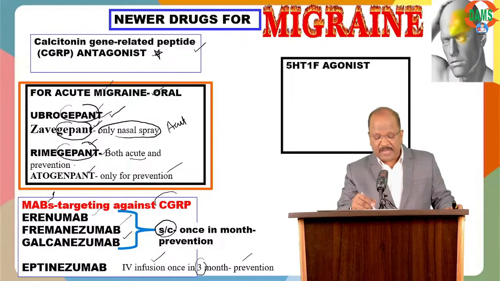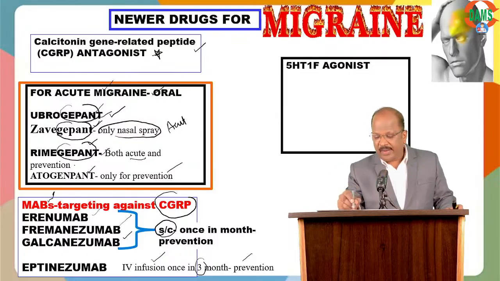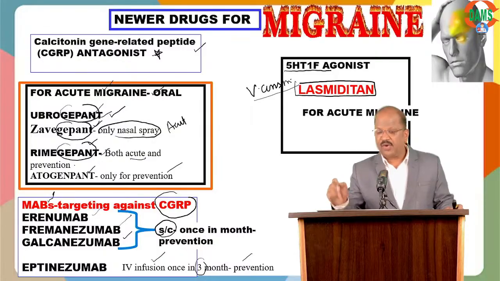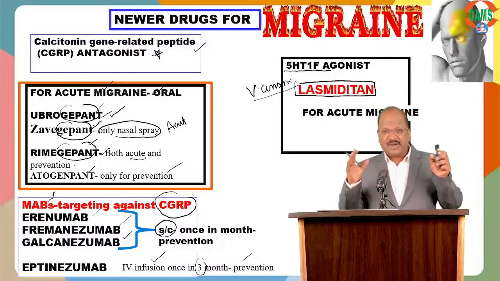So all these monoclonal antibodies are useful only for prophylaxis. And finally, one latest point. For treatment of migraine, we have one more drug, a 5-HT 1F agonist called lasmiditan. The latest, it's a vasoconstrictor approved for treatment of acute migraine. That finishes some latest points.